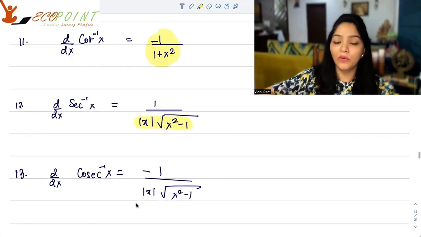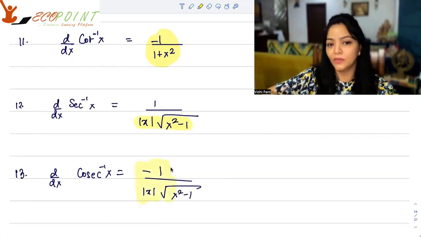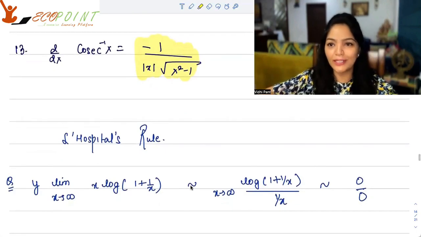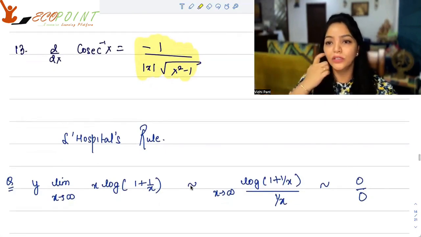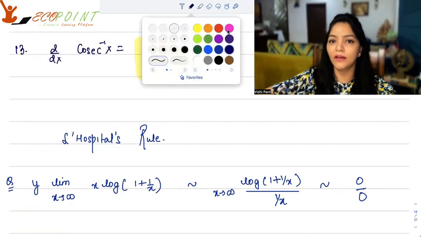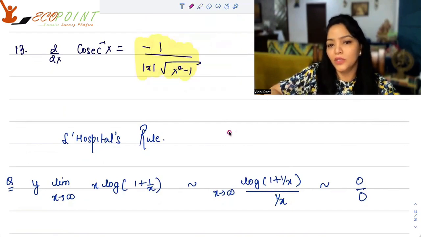The derivative of cosec inverse x is minus 1 upon modulus of x into square root of x squared minus 1. Once you know how to differentiate, now in limits, I can introduce to you the very important rule for indeterminate forms. Indeterminate forms are the major one. Two very famous indeterminate forms for which this rule exists are 0 by 0 and infinity by infinity.